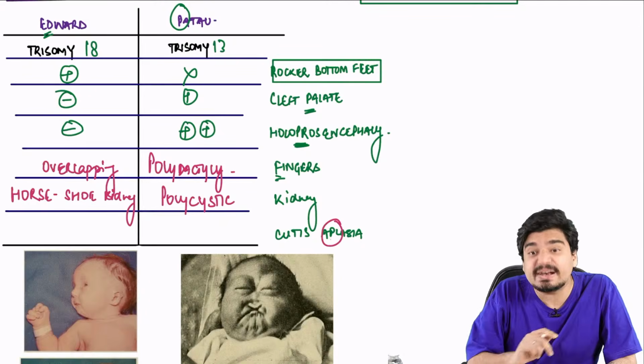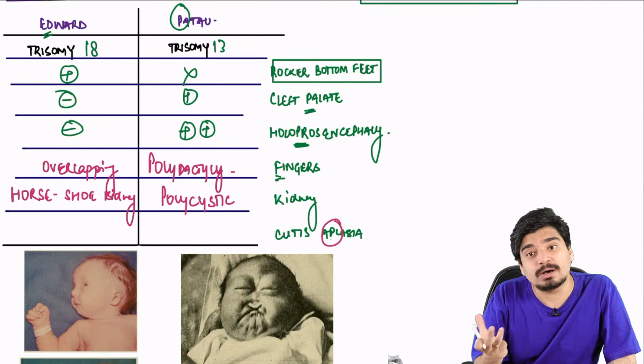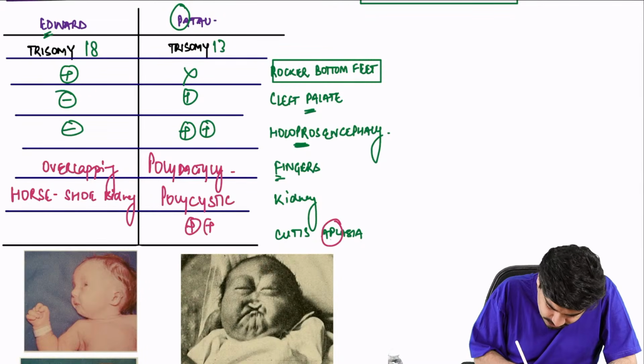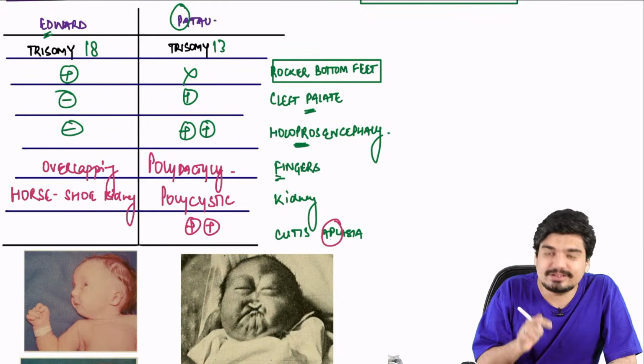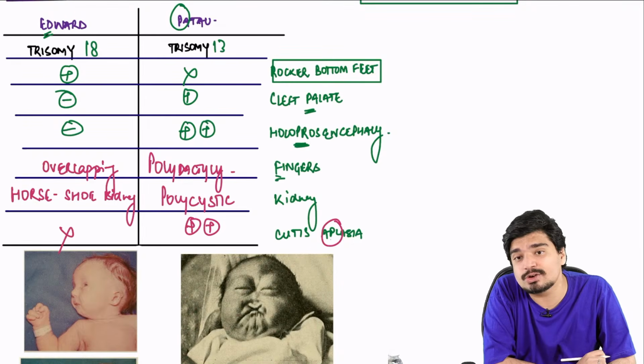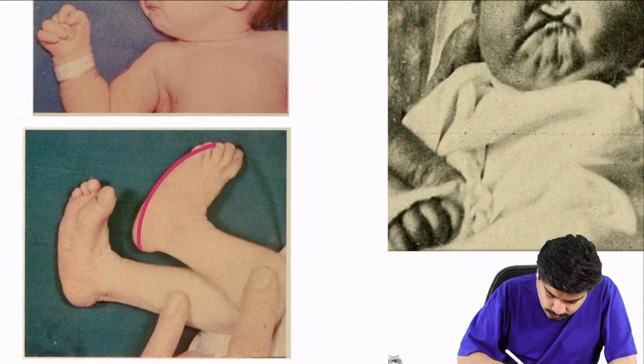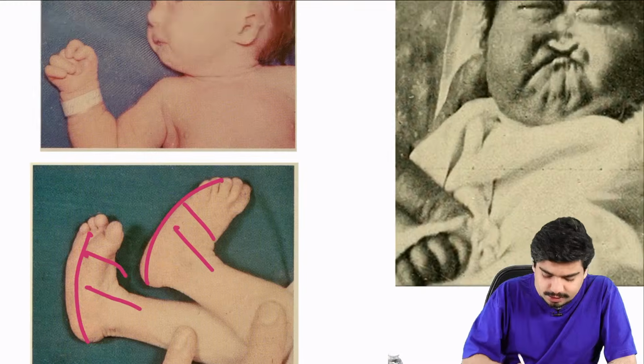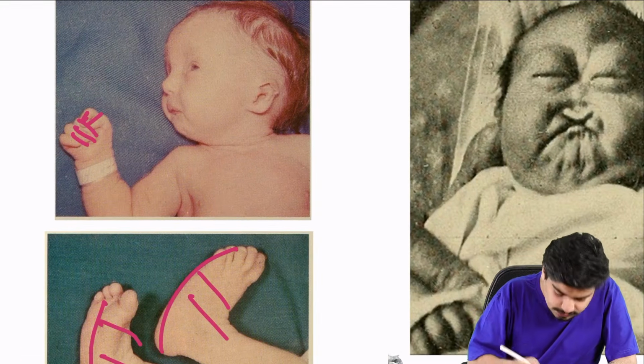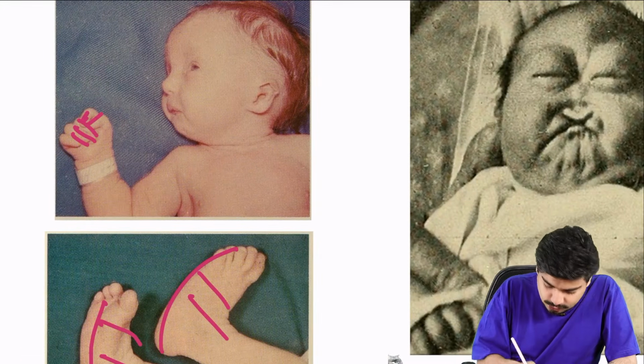Cutis aplasia. Per sound again. So cutis aplasia is seen in Patau. It's not seen in Edward. Let's see the figures. What is this? This is your rocker bottom feet resembling the rocking chair. This is your overlapping fingers. Okay? 5 fingers, not polydactyly. So this is Edward syndrome.